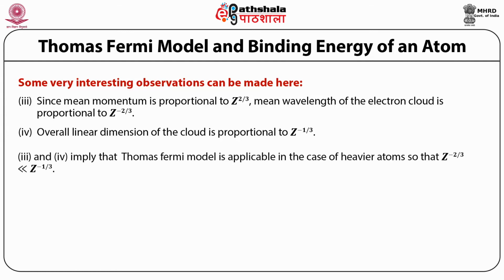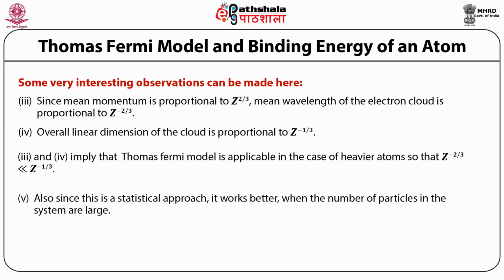Third and fourth imply that the Thomas-Fermi model is applicable in the case of heavier atoms, so that Z raised to power minus 2/3 is very much less than Z raised to power minus 1/3. Also, since this is a statistical approach, it works better when the number of particles in the system is large.